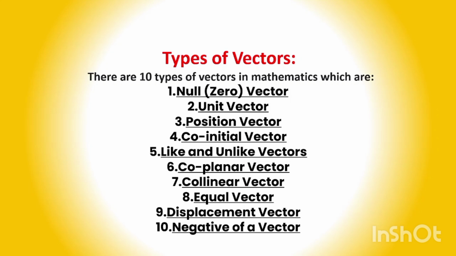Each vector will be discussed briefly in my next period, the second period. I hope you will watch that class and we will discuss the different types of vectors one by one.